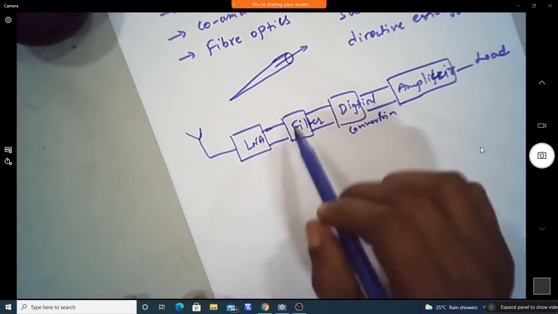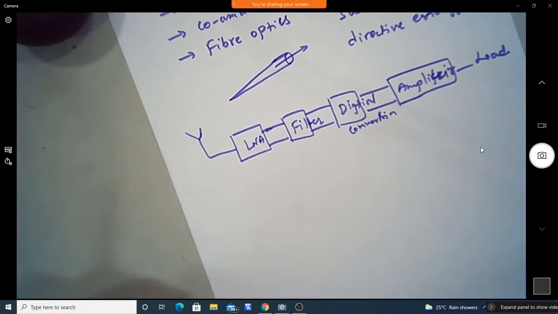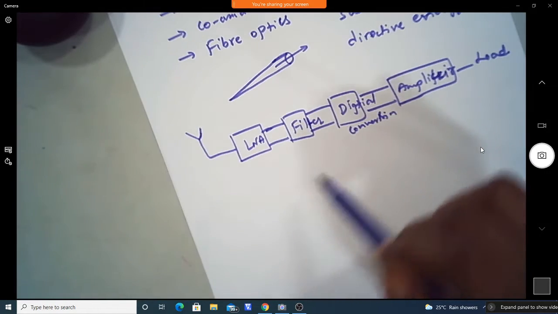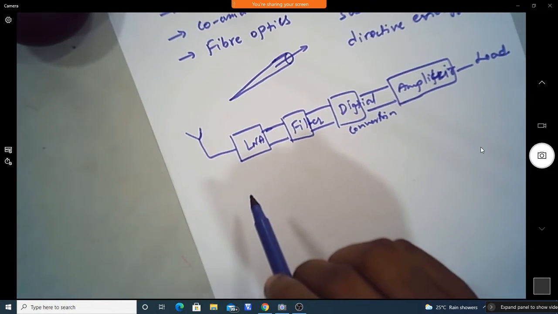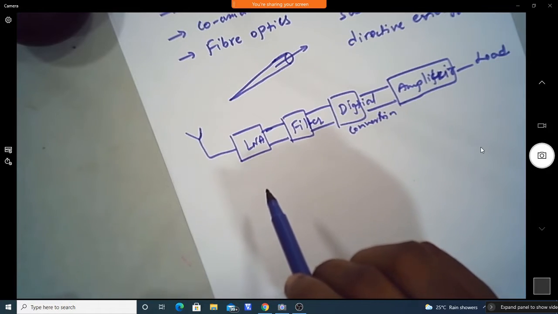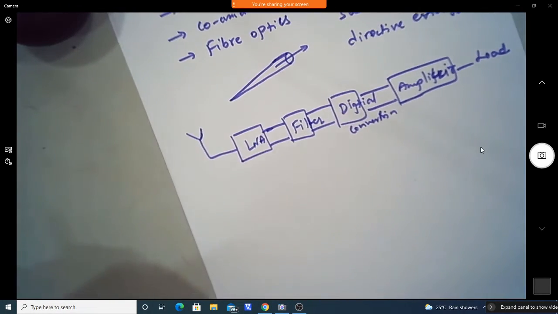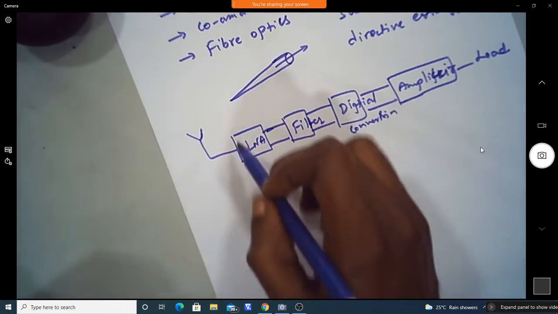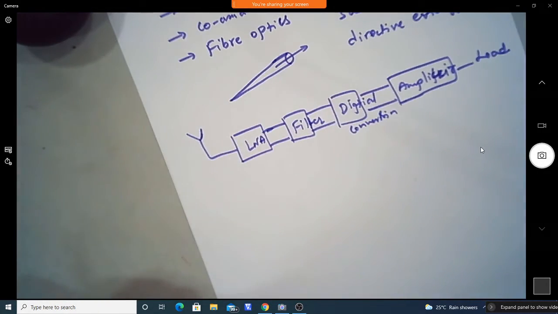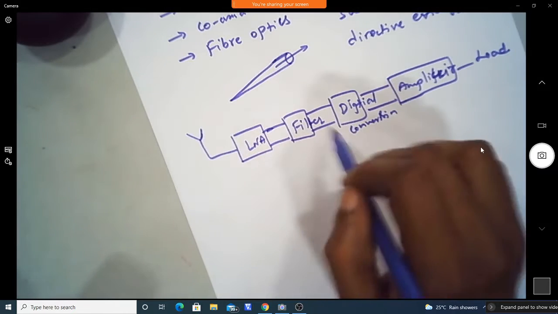So if you design for microwave frequencies, even for the transmission we have the microwave oscillator, waveguides, and also the transmitting antenna at the transmitter side. Generally we design for microwave frequencies, and we have many advantages at this frequency.